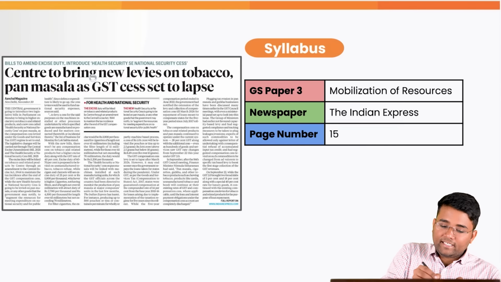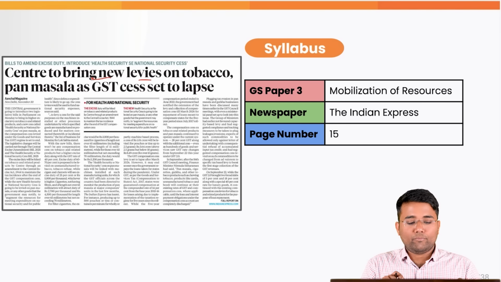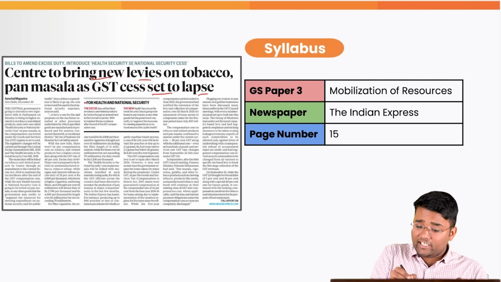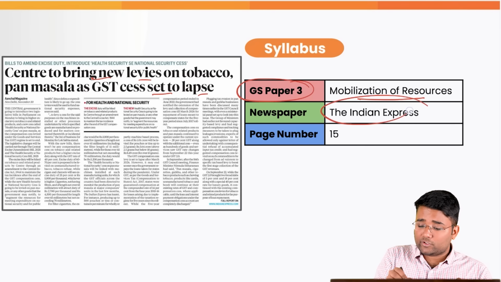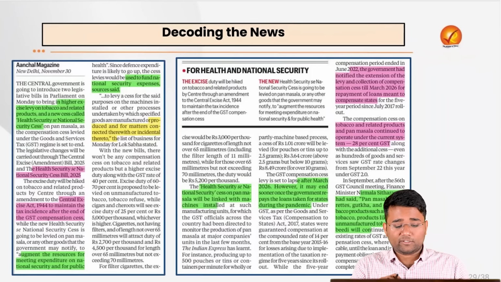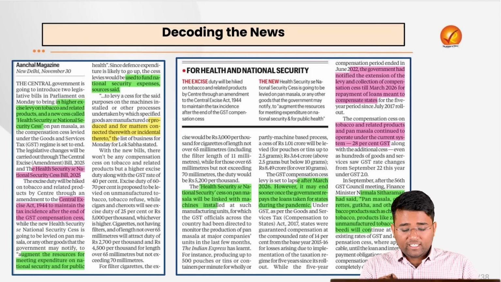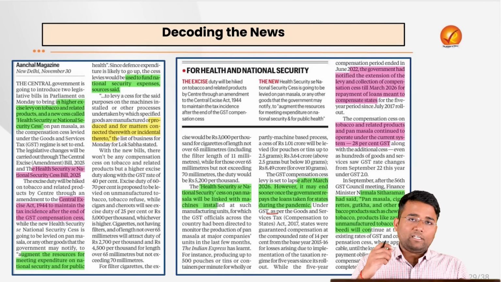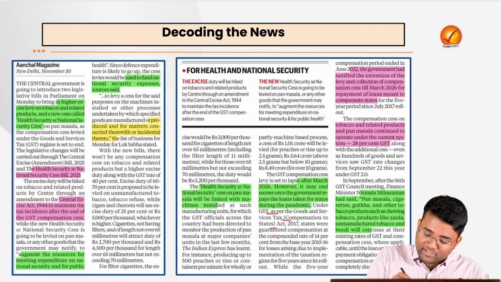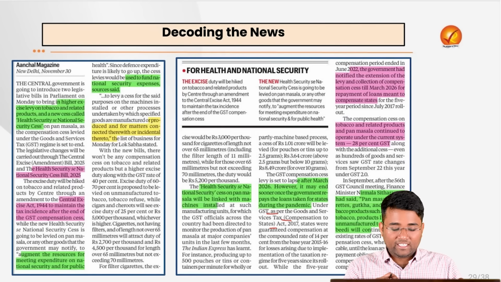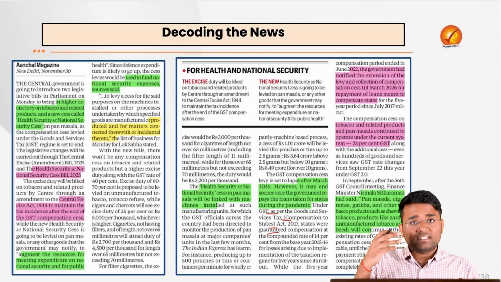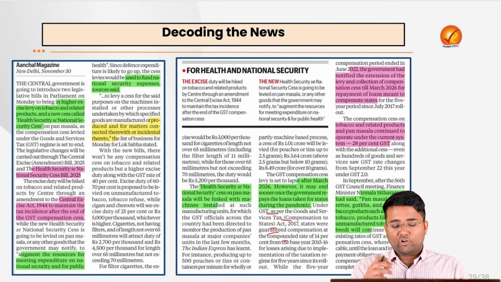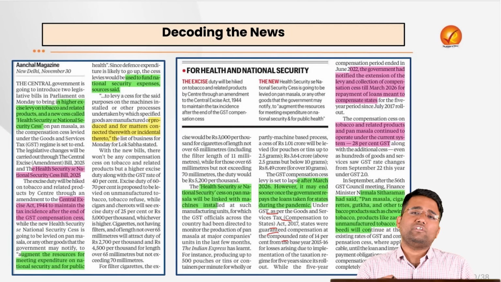Next topic is Centre to bring new levies on tobacco, pan masala as GST cess set to lapse. This is related to your GS Paper 3, mobilization of resources, and this has appeared in today's Indian Express, page number 50. Now what exactly is the case? When GST came, the Goods and Services Tax Compensation to States Act 2017 also came, and under that states were guaranteed compensation at the compound rate of 14% from the base year of 2015-16.